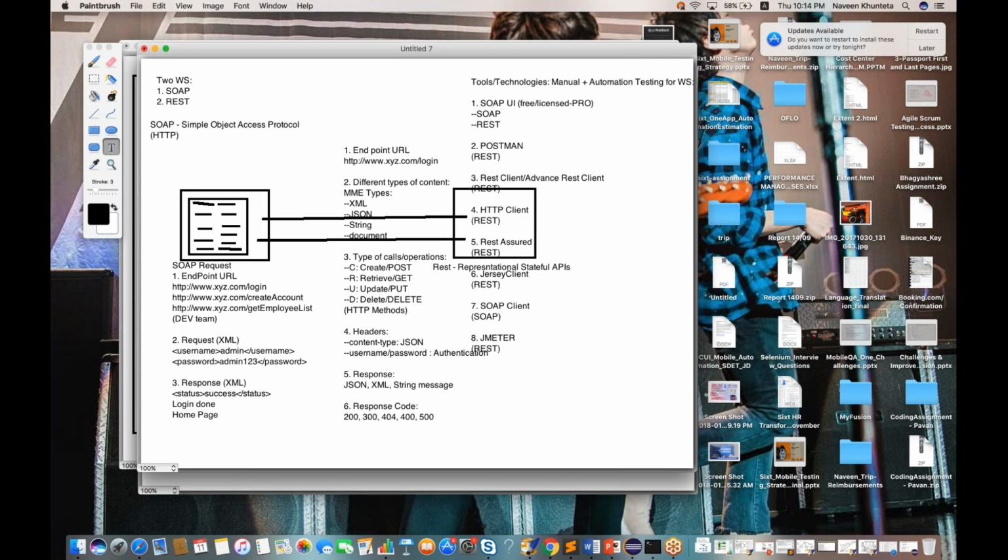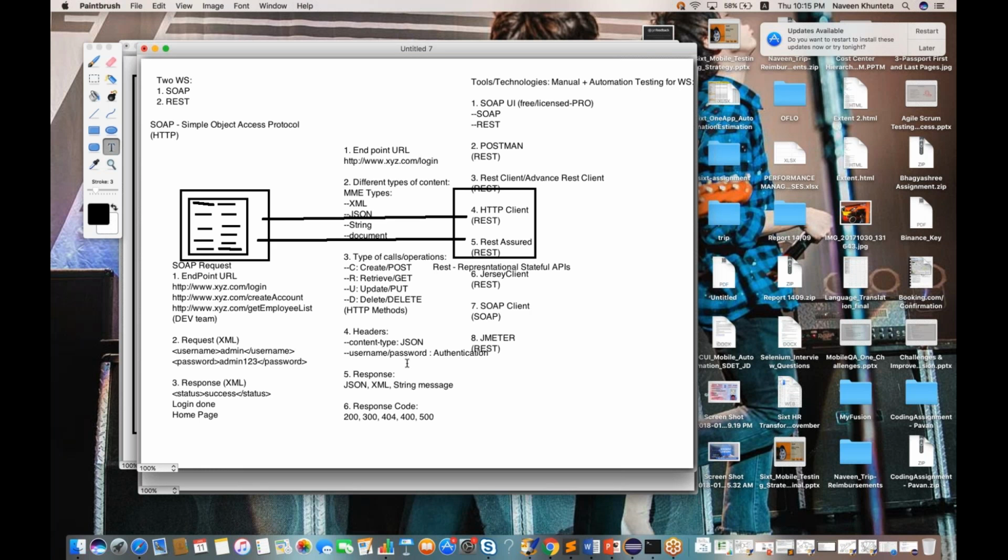So whenever we are sending a request, along with the request we have a couple of things. We are passing which URL you want to hit. What kind of request it is: the data you are passing in the form of JSON or XML or a string, that is also fine. What kind of method you are using: if you want to create data, then you have to use a post call. As for the header, you have to tell that particular server what kind of content type it is, for example that the content type is JSON, and the username and password, meaning the authentication parameters, you have to pass. These things are called headers.